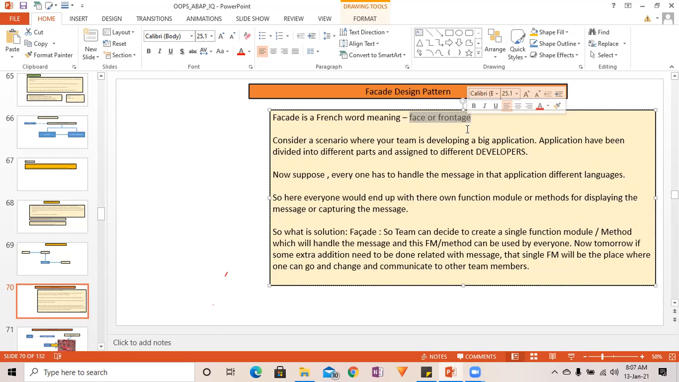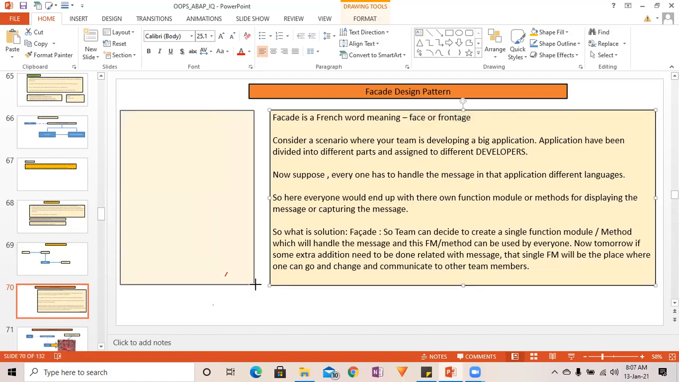And whatever the logic, whatever the complex functionality you have, you are going to put inside that method. You are going to hide it. We do this a lot in our real time projects. I'm going to tell you one real time example which we have been using very much. In our project, we had to display messages in different languages.